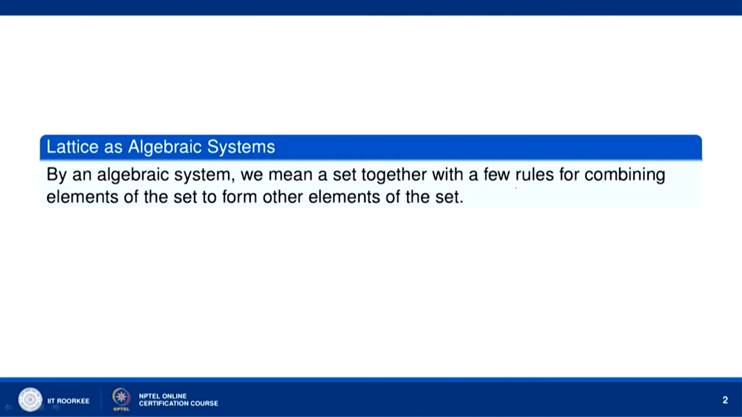We define first lattice as an algebraic system. What do we mean by an algebraic system? By an algebraic system we mean a set together with a few rules for combining elements of the set to form other elements of the set.